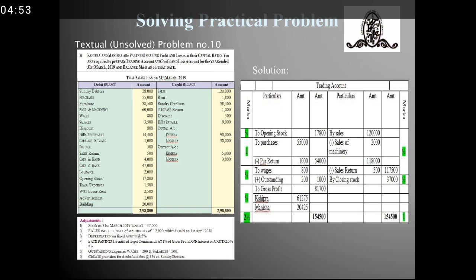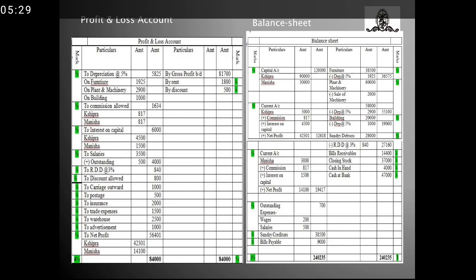In this way, when I calculated, I found that my credit side is higher than the debit side. So I calculated and found the gross profit, which is 81,700. I distributed the gross profit among the partners in the capital ratio. Shipra's gross profit comes to 61,275 and Manisha's gross profit comes to 20,425.